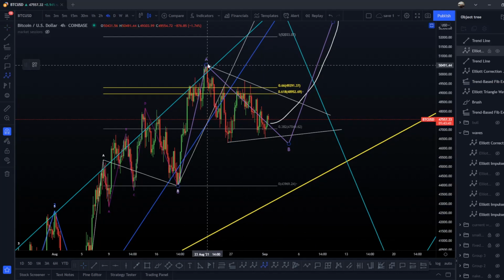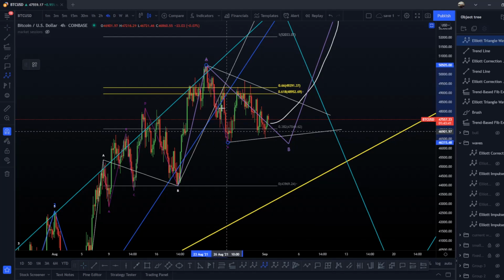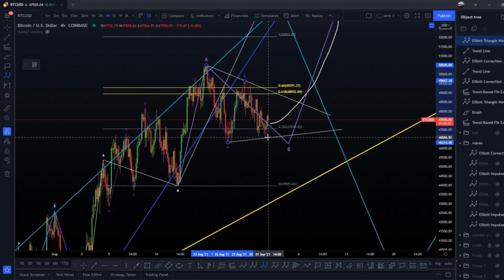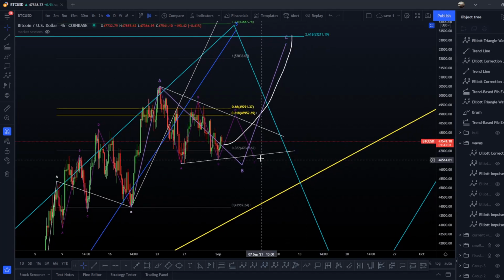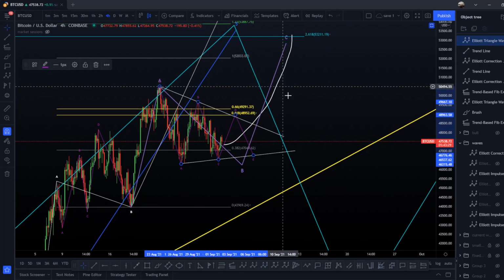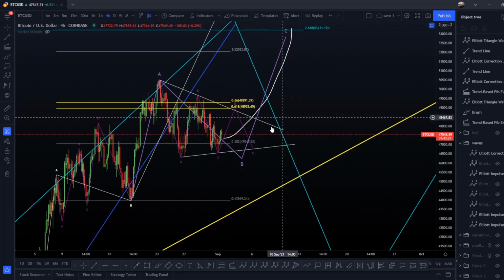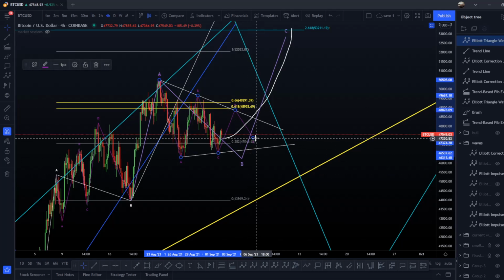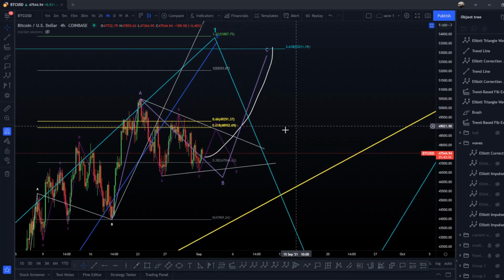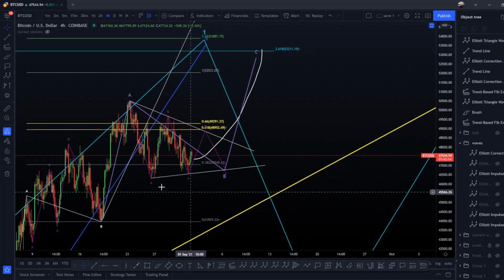So like that, you know, A, like that, and only get WXY and ABC inside. A, B, C, D, and E with a break to the upside normally, okay, because when you finish the E leg to the downside here, we have more chance to break to the upside, okay. If we finish the wave E to the upside, that will be the E wave here, we have more chance to break to the downside, okay. This is the statistics of a triangle.